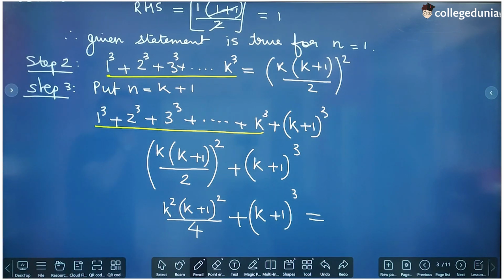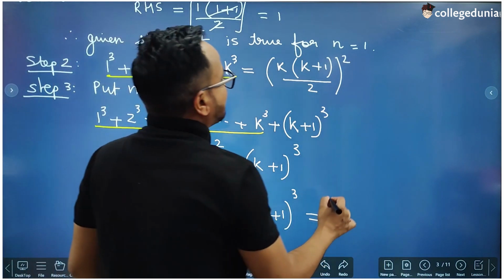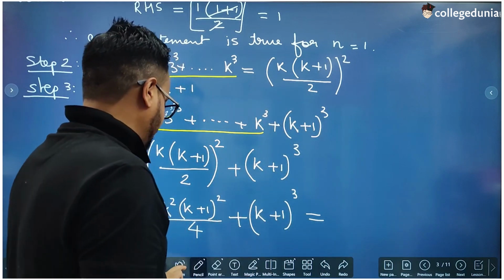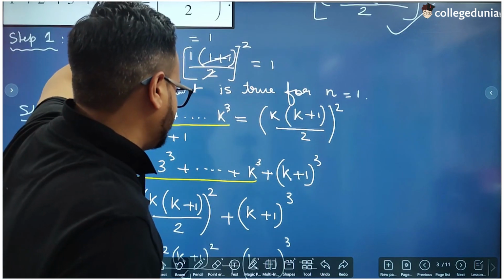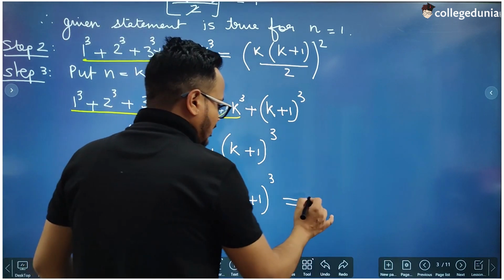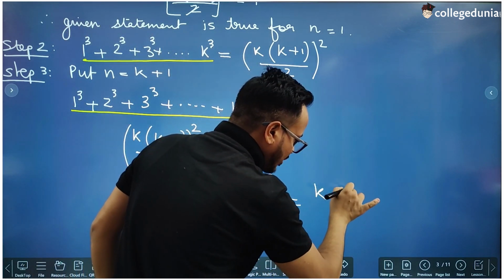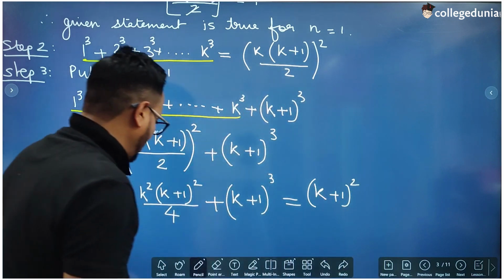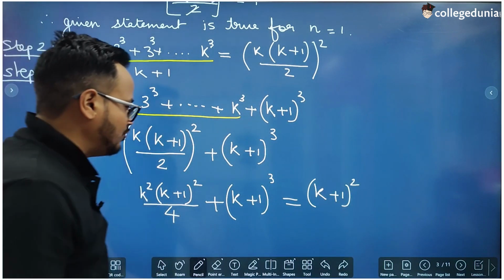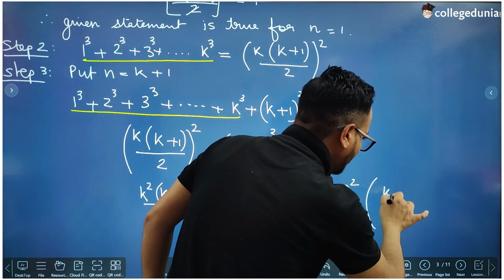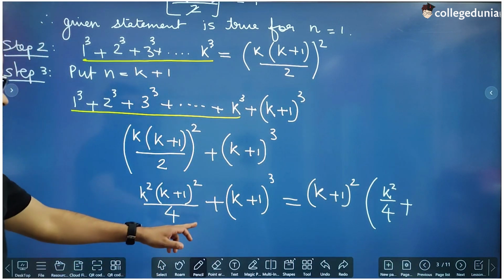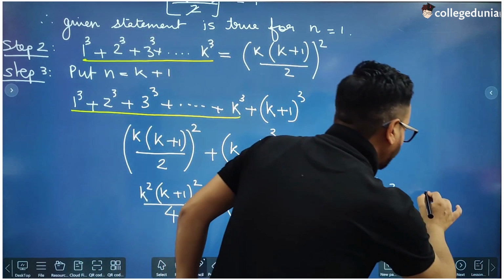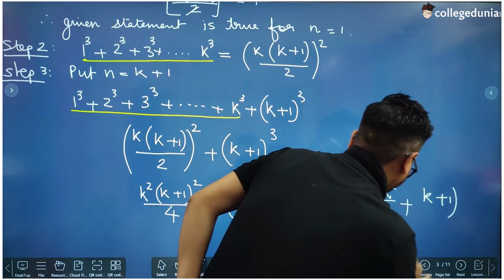What we can do, we can take k plus 1 whole square as common because we need that here, right? We need k plus 1 square. So let us take k plus 1 whole square common. So here we are left with k square divided by 4 plus k plus 1.